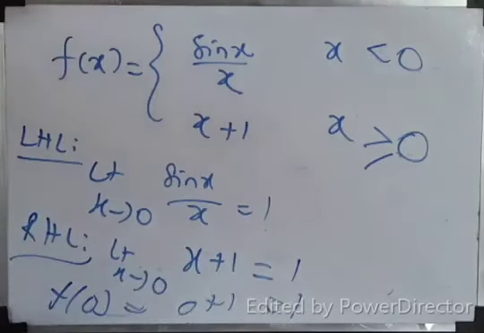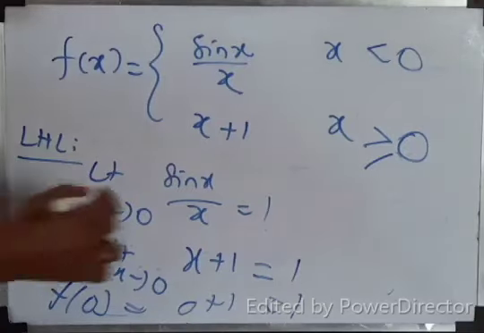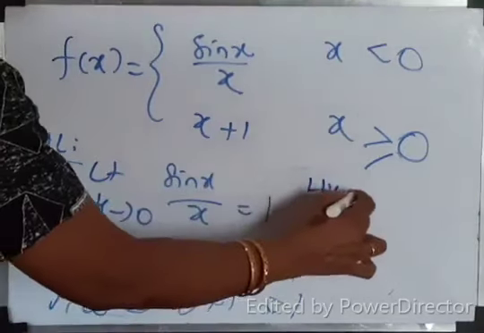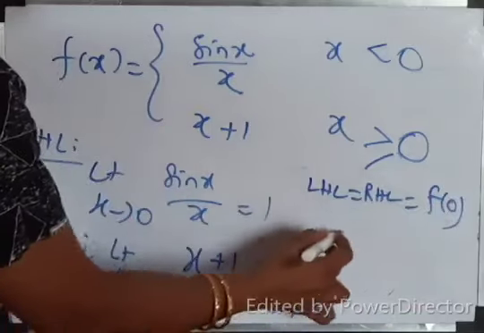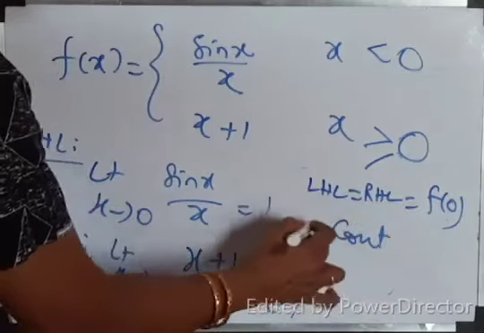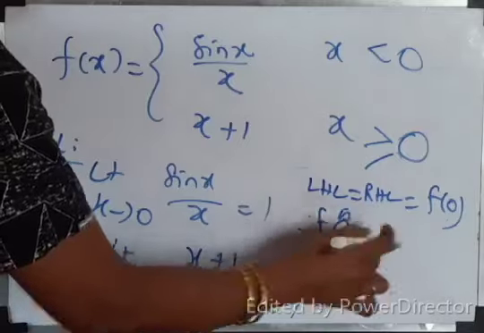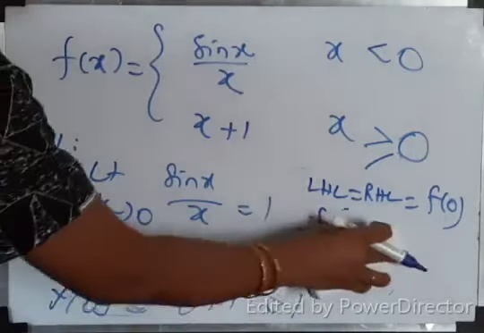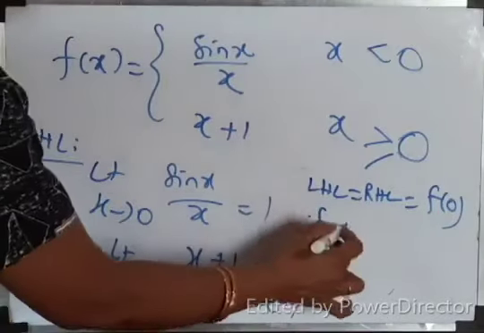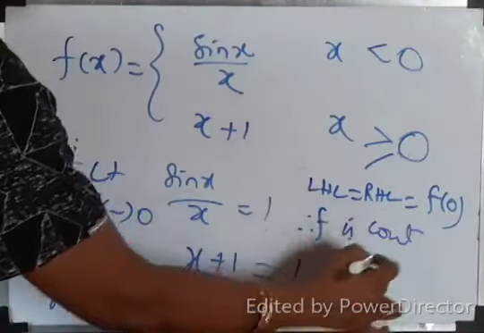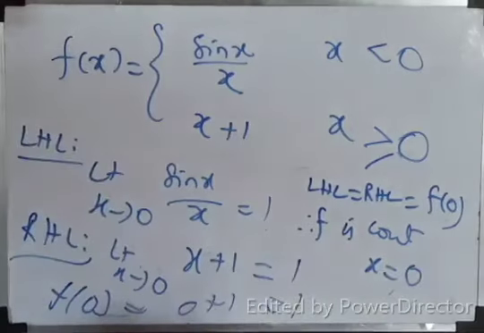So LHL equal to RHL equal to f of 0. Therefore, the function f is continuous at x equal to 0. That's all.